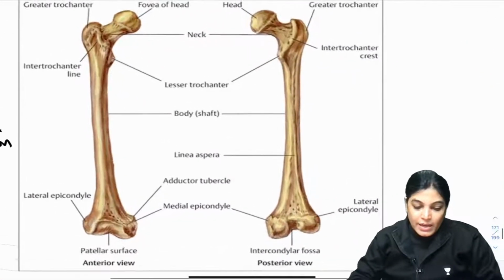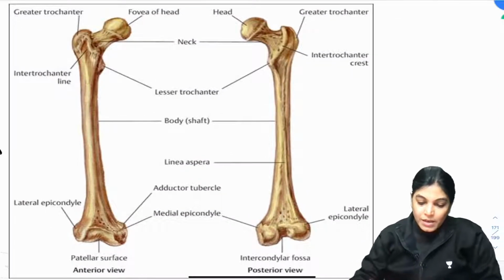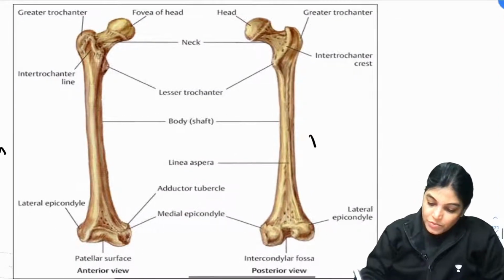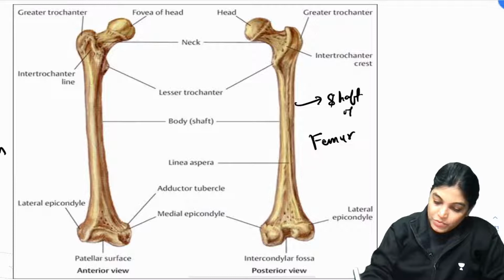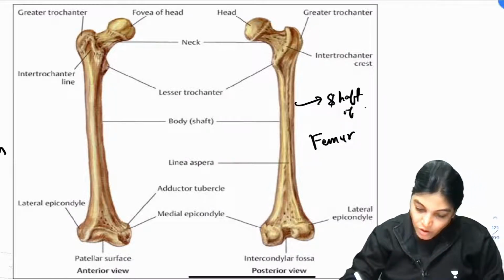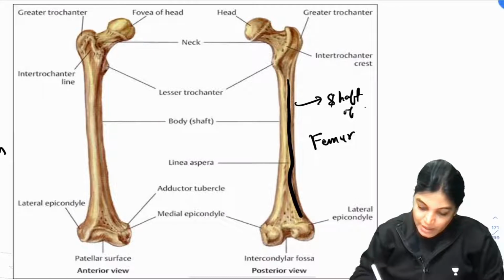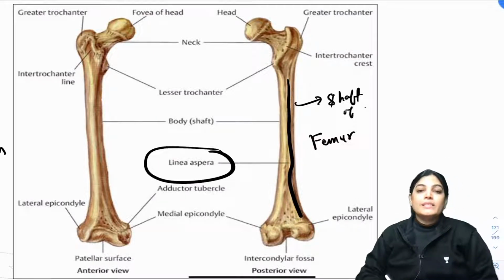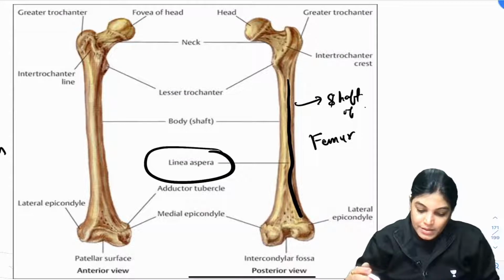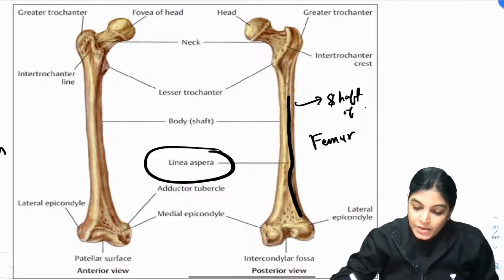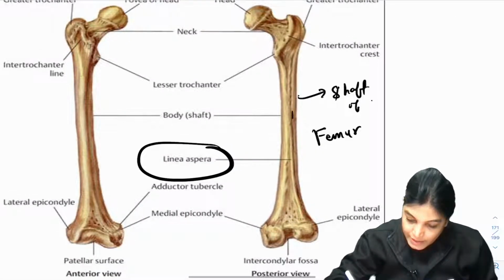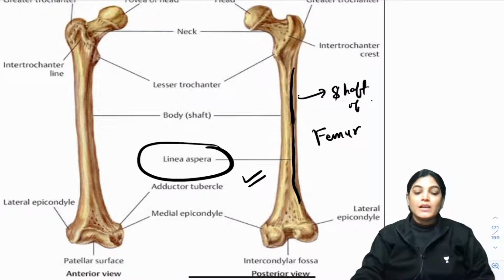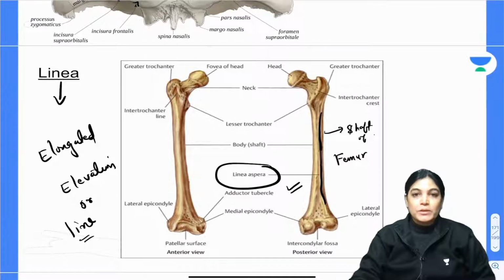Let me enlarge this. Here you can see this is the femur bone, and this is the shaft of the femur bone. In the shaft of the femur bone, that long elevated line which you are seeing here is called linea aspera. If I rub it also, you can appreciate this elevated part. This whole elevated line is linea aspera. This is present in the longest bone of our body, that is the femur.